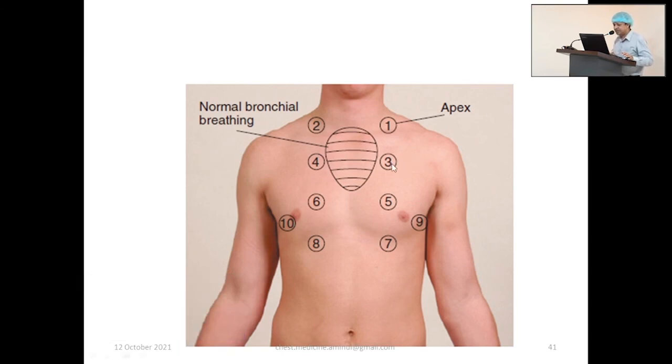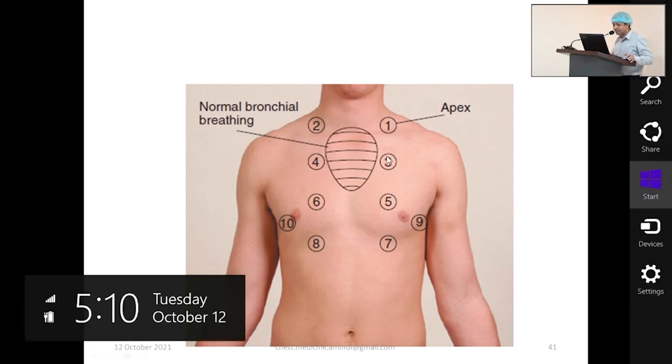Say 3, 4, 5, 6, 7, 8. This is from a textbook. You have asked whether we should go in this way or this should be 3, 4, and 5, 6. This was your question, am I right? So this is right, and at the same time, that is also right.